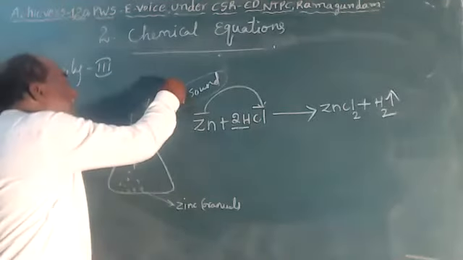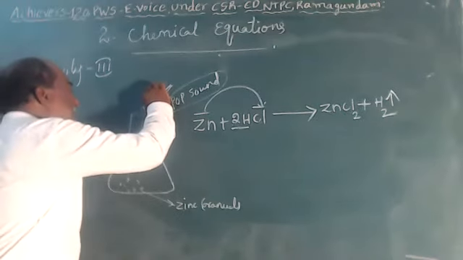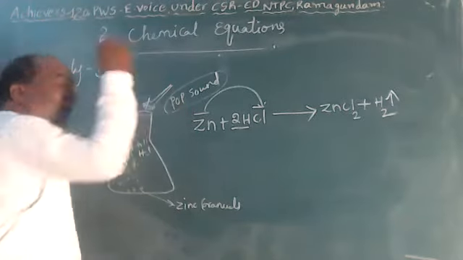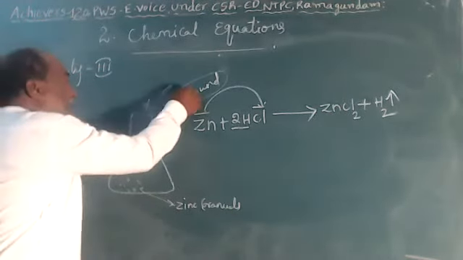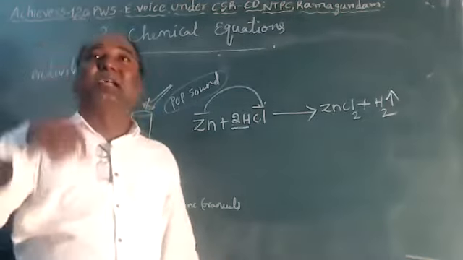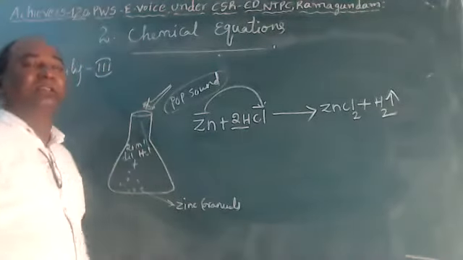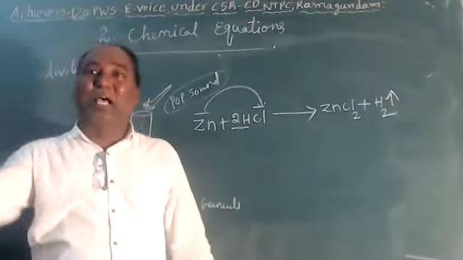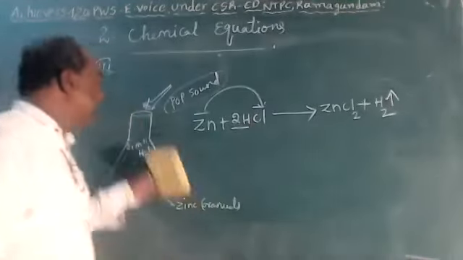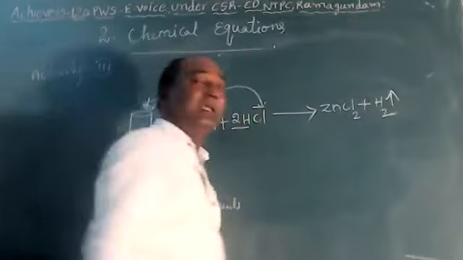For that, bring one burning matchstick near the mouth of the conical flask. This burning matchstick will make a pop sound and put out the fire. This is the indication of hydrogen gas liberation. So how should we identify that hydrogen gas is liberated? When a burning matchstick is put near the mouth of the conical flask, if it makes a pop sound and puts out the fire, that is called liberation of hydrogen gas. Now in this reaction hydrogen gas is liberated. So gases we indicate with an upward arrow symbol.